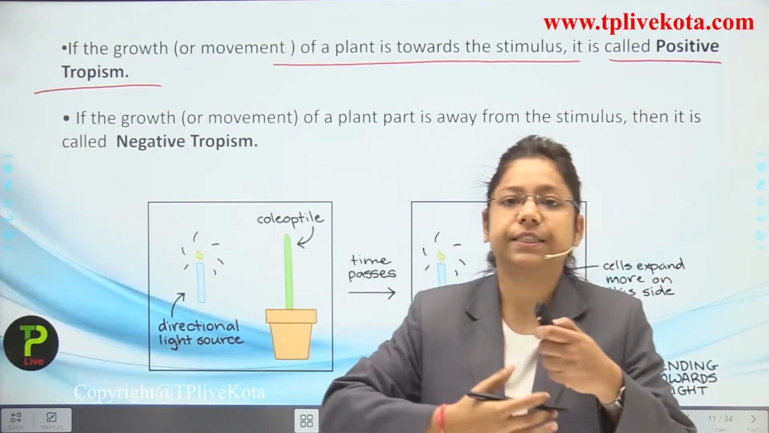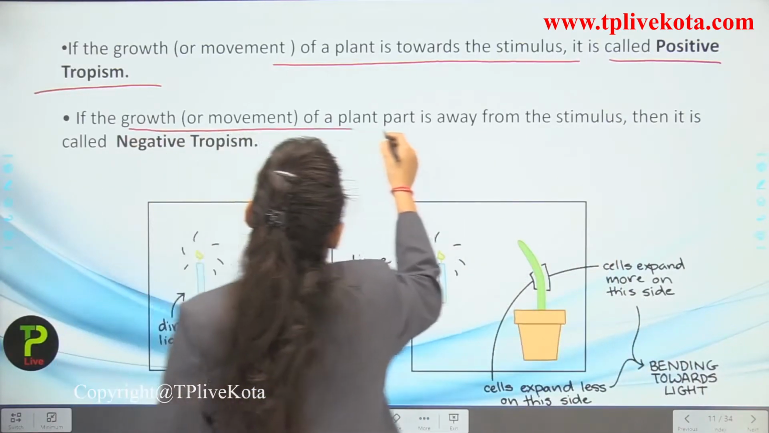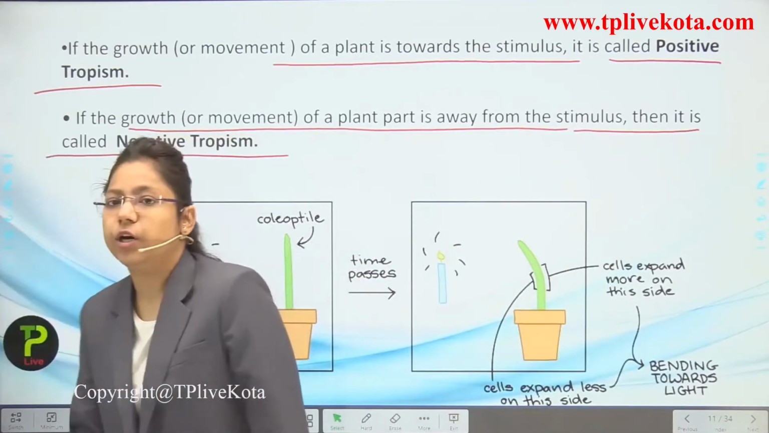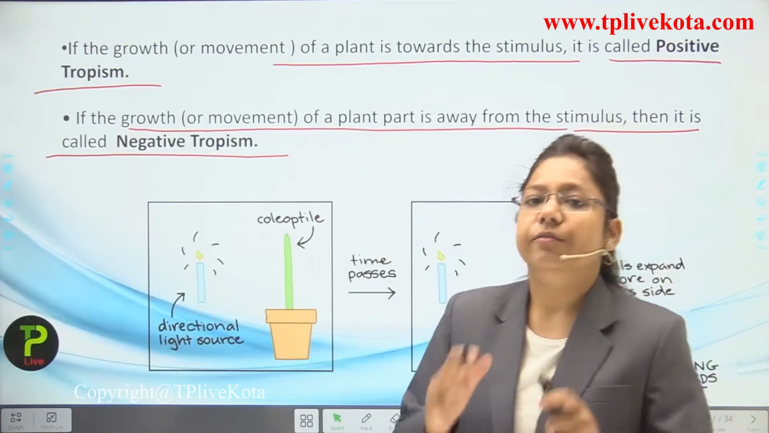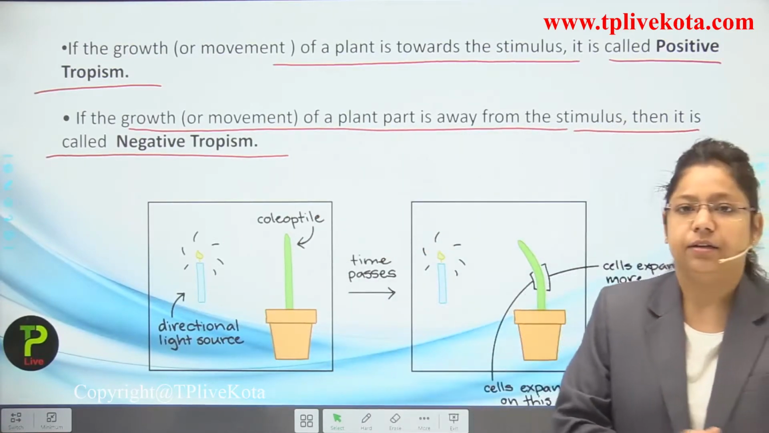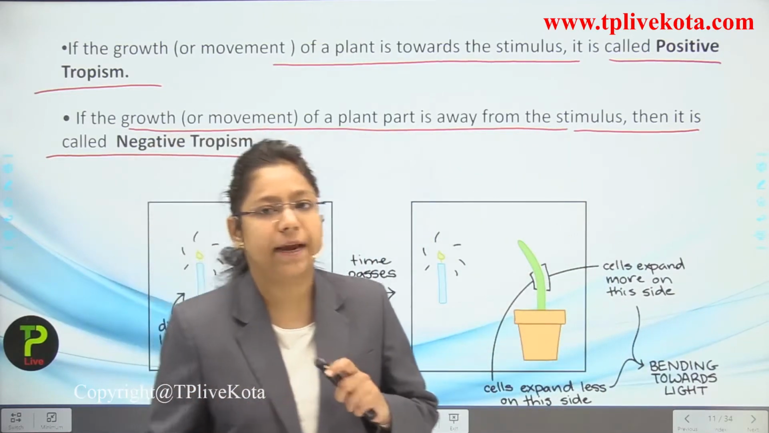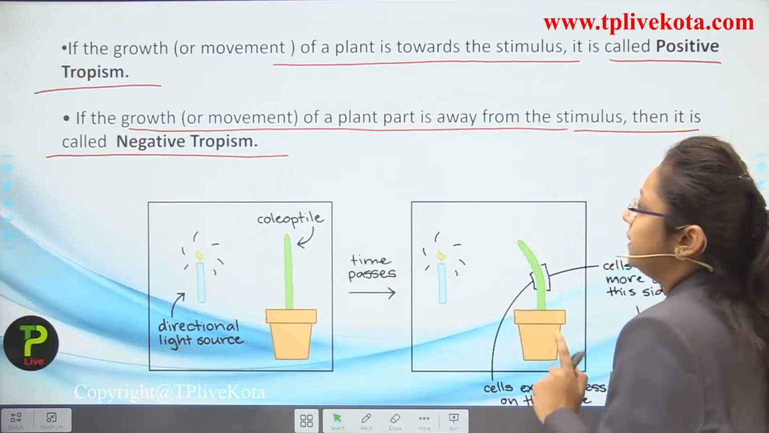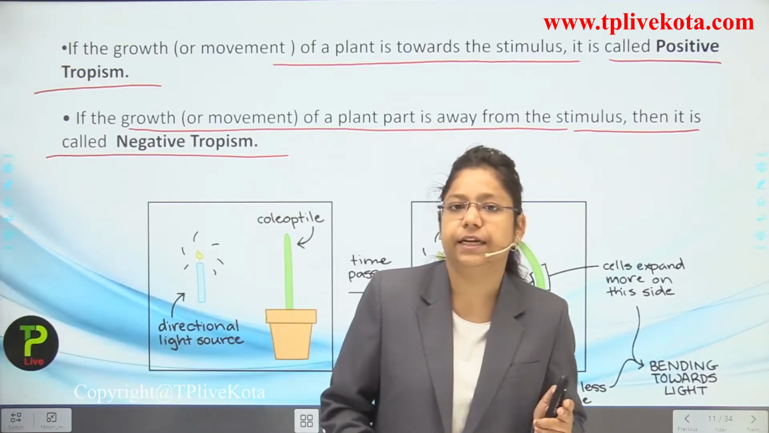Now, if we see the opposite of it, if the growth or movement of a plant is away from the stimulus, then it is called as what? The negative tropism. Okay, so what is negative tropism? When it is against it. If anything is going against it, then you use the term negative over there. So if we talk about tropism, there are two types of tropism. First is positive tropism and second one is negative tropism.